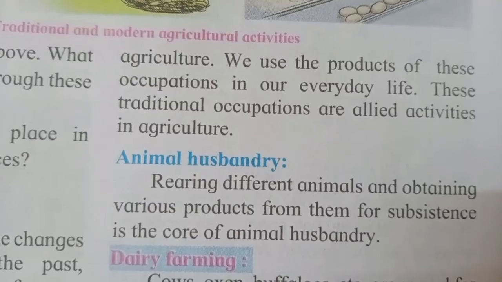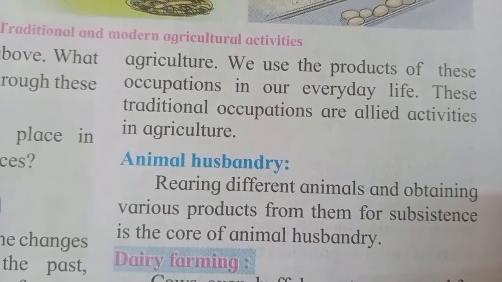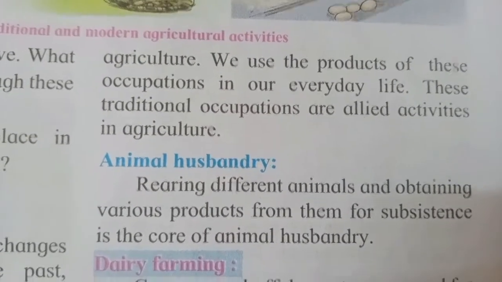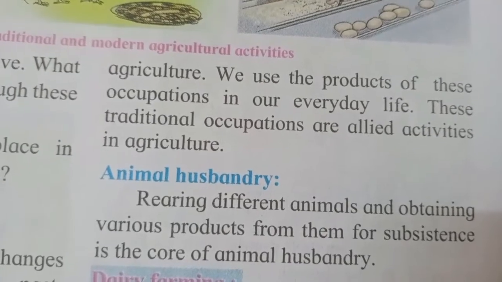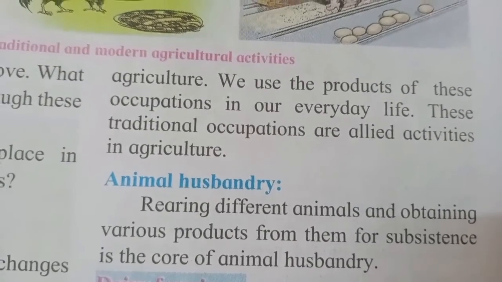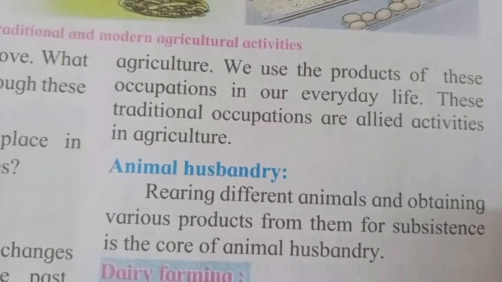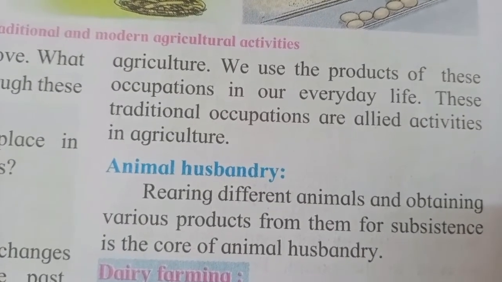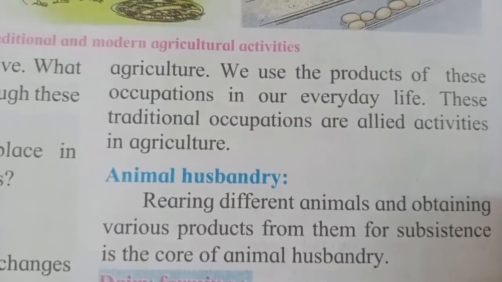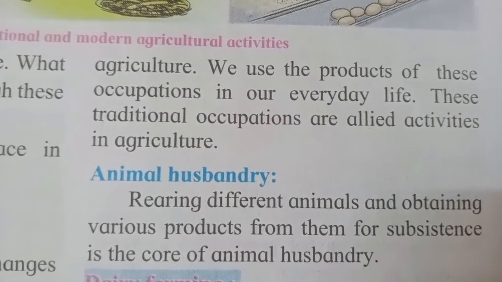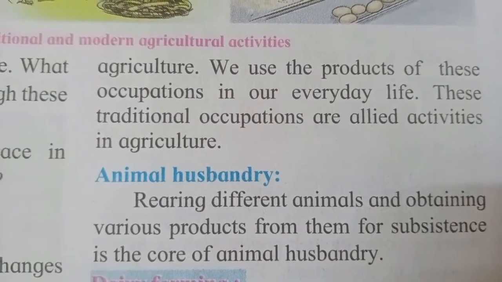These traditional occupations are allied activities in agriculture. So we are making use of all these things in our everyday life. These traditional occupations are allied, or they are the supporting activities in agriculture. So let us see which are the supporting activities in agriculture.